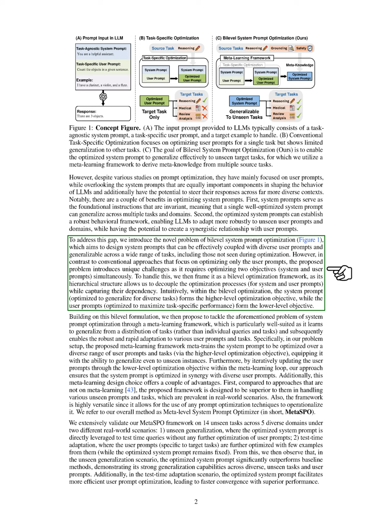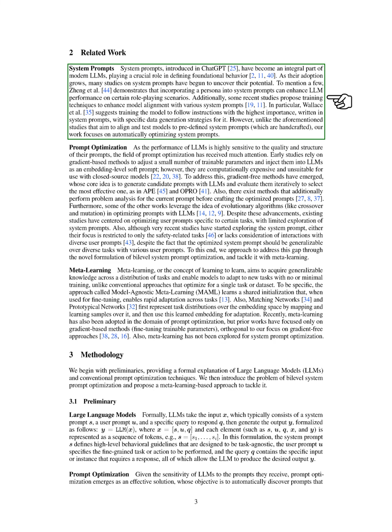Section: Related Work. In this section, we discuss related work on system prompts and prompt optimization in large language models, LLMs. System prompts, which were introduced with ChatGPT, are essential for shaping the behavior of modern LLMs. As we see more studies on system prompts, we find that adding a persona can improve LLM performance in role-playing tasks. Some recent research has also suggested training methods to better align models with various system prompts, focusing on following the most important instructions. However, while these studies concentrate on aligning models to predefined prompts, our work aims to automatically optimize system prompts.